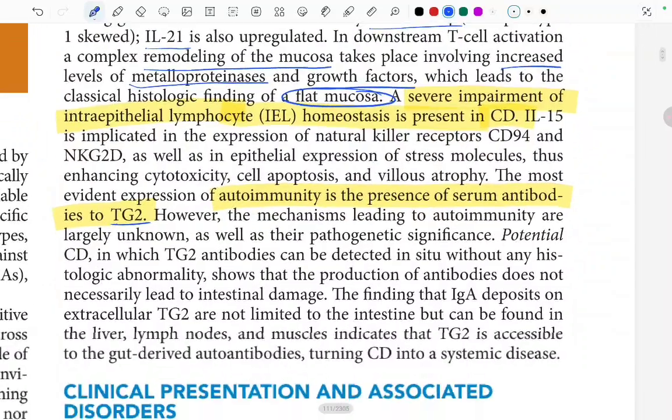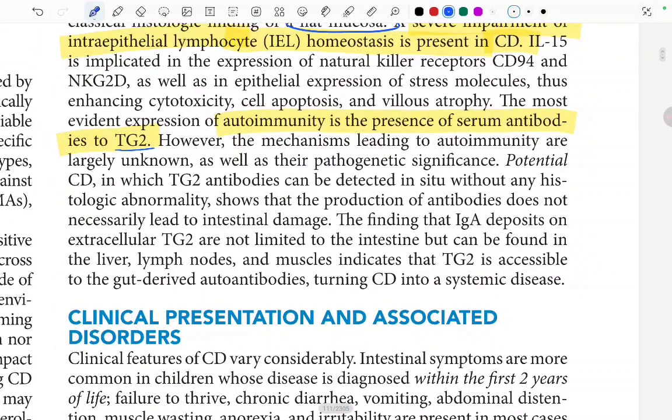Fine. However, the mechanisms leading to the autoimmunity are largely unknown, as well as their pathogenic significance. Potential celiac disease, in which the TG2 antibodies can be detected in situ without any histological abnormality, shows that the production of antibodies does not necessarily lead to intestinal damage. The finding that IgA deposits on the extracellular TG2 are not limited to the intestine but can also be found in the liver, lymph nodes and muscle indicates that the TG2 is accessible to the gut-derived autoantibodies, turning CD into a systemic disease. Fine.